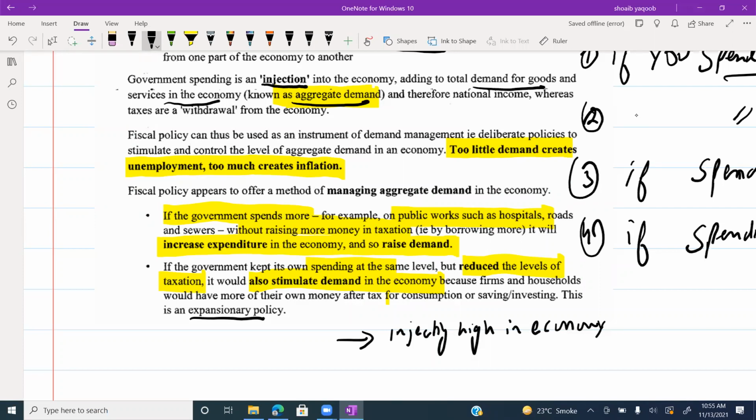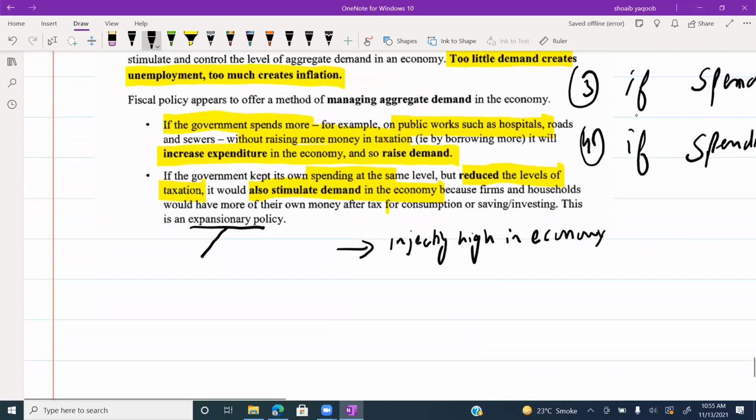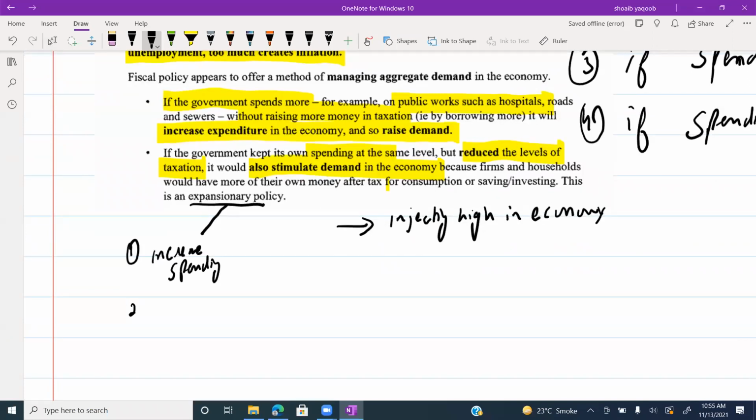Expansionary policy has three points. First one, increase spending, same tax level. Second one, increase spending, decrease tax level.